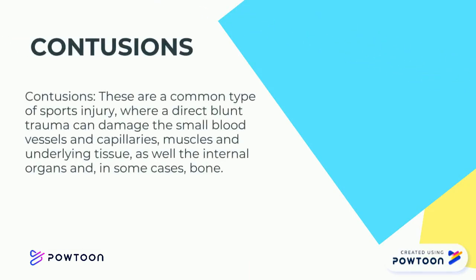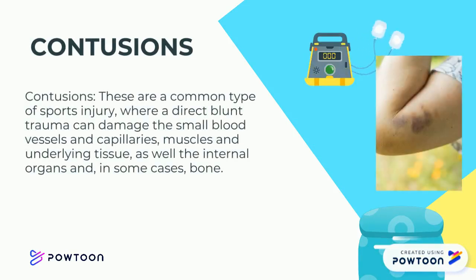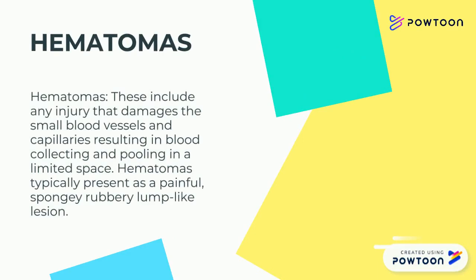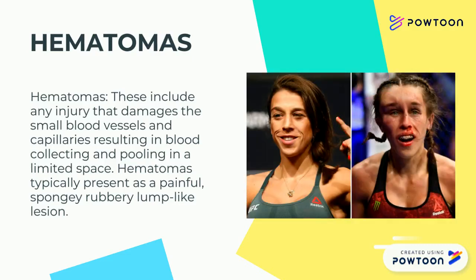Contusions are a common type of sports injury where a direct blunt trauma can damage the small blood vessels and capillaries, muscles, and underlying tissue, as well as the internal organs and, in some cases, the bones. Next, we have hematomas. Hematomas include any injury that damages the small blood vessels and capillaries, resulting in blood collecting and pooling in a limited space. Hematomas typically present as a painful, spongy, rubbery lump-like lesion.